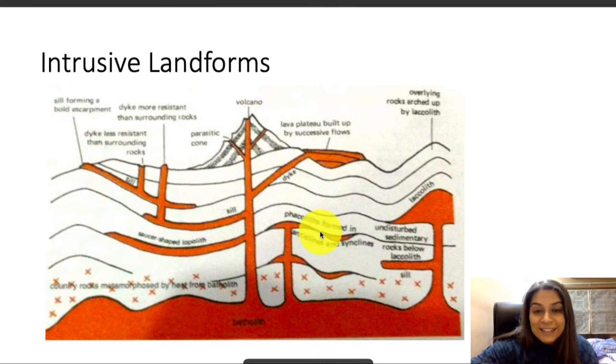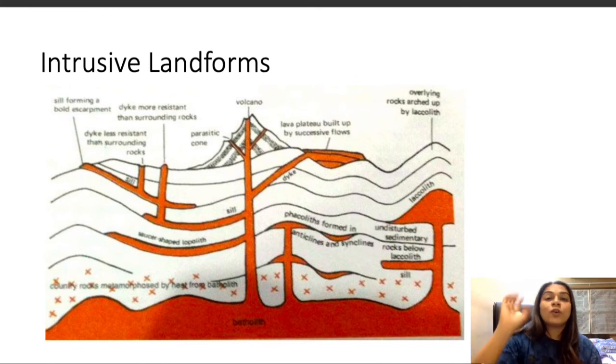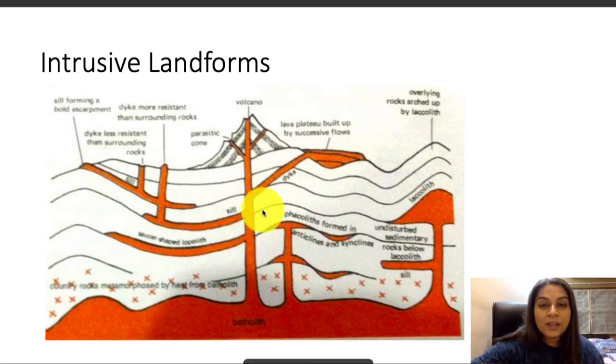If there are anticlines and synclines, it is called phacoliths. So how Sir made us remember was that if we phaco the ball, it is going to go anticline and syncline also, and that's how we remember phacoliths. And the last landform to remember is the batholith.